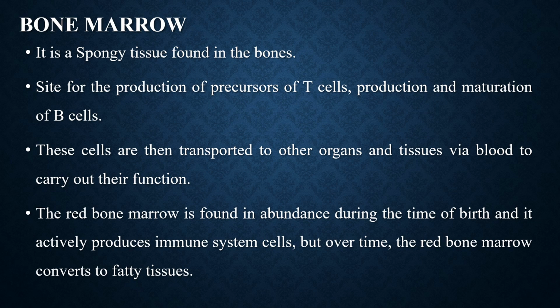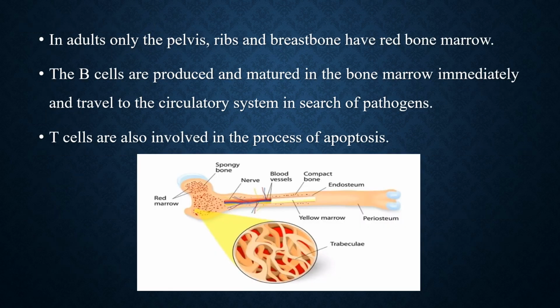Bone marrow. Bone marrow is a primary lymphoid organ, and it is a spongy tissue found in the bones. It is the site for the production of precursors of T cells and the production and maturation of B cells. These cells are then transported to other organs and tissues via blood to carry out their function. The red bone marrow is found in abundance at the time of birth, and it actively produces immune system cells, but over time the red bone marrow converts to fatty tissue. In adults, only the pelvis, ribs, and breastbone have red bone marrow.